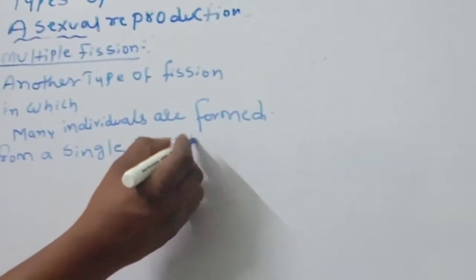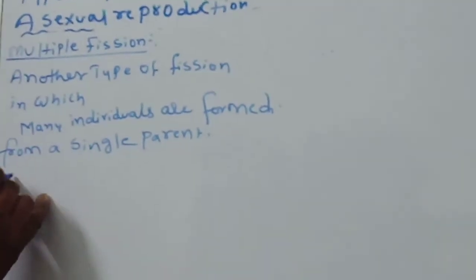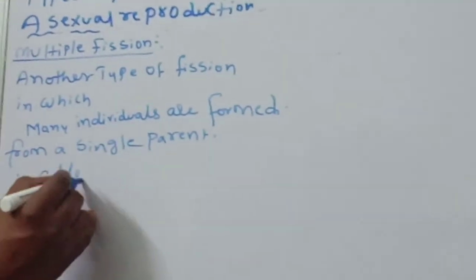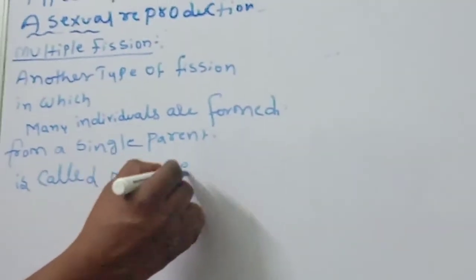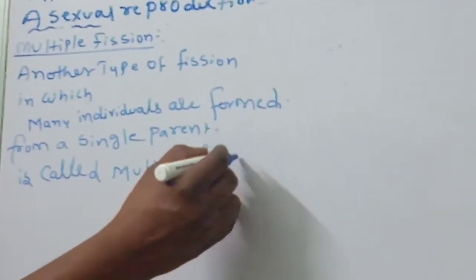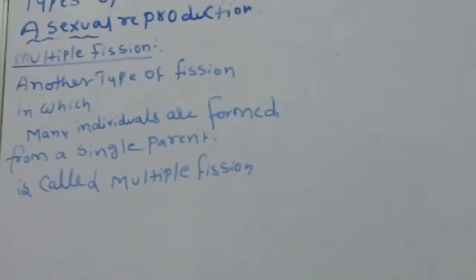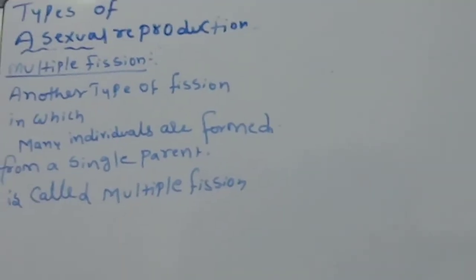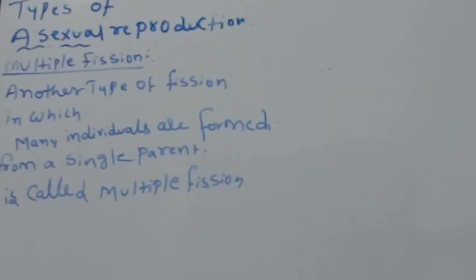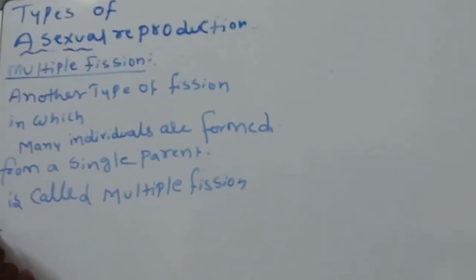From a single parent, how many are coming? The number of new cells will be more. This method of reproduction occurs in